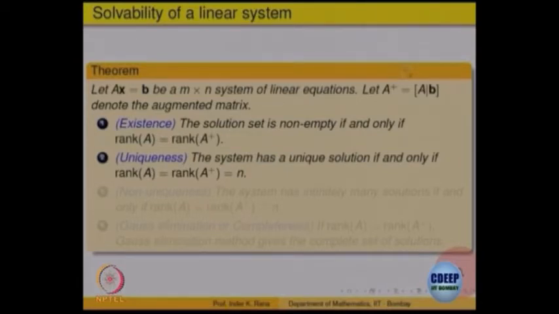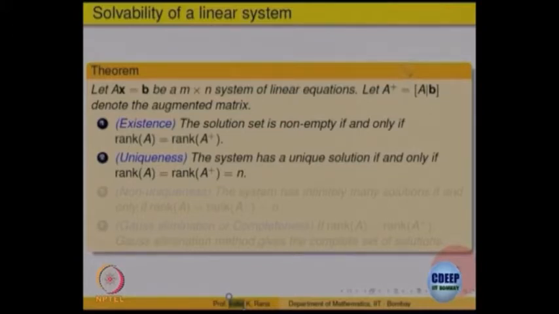The two ranks are the same, that means it should not happen that there is no pivot in a row in A, but there is a pivot in the augmented matrix, right. That will give you an inconsistent equation, 0 equal to a non-zero thing. So existence is if and only if the rank of A is the same as the rank of the augmented matrix, that means the number of non-zero rows in A and in the augmented matrix should be the same, once you have them in the row echelon form.